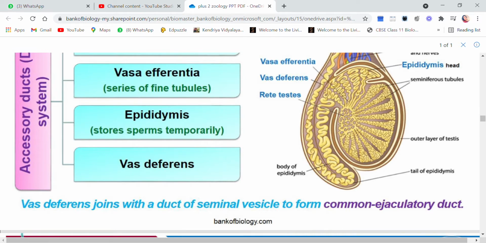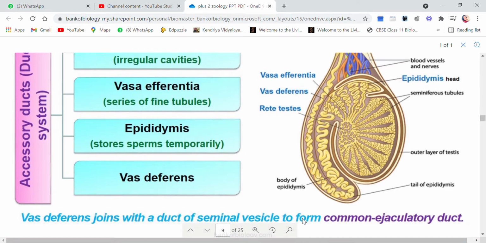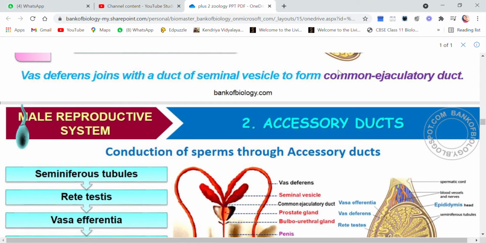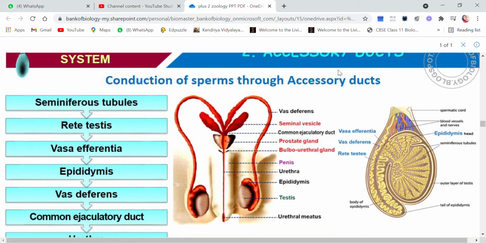Vas deferens joins with the duct of seminal vesicle to form the common ejaculatory duct. In this diagram, this is vas deferens, and it will move upward and join with the seminal vesicle to form one common duct. Let me show you here. This is the seminal vesicle and this is the duct of seminal vesicle.